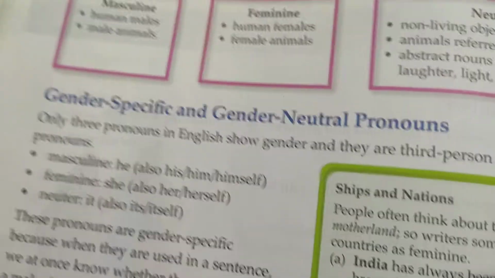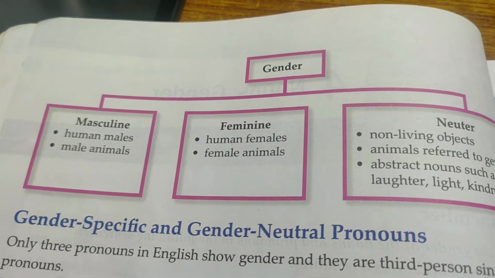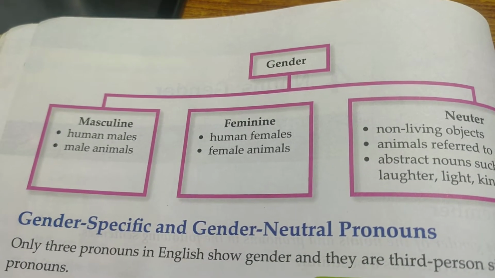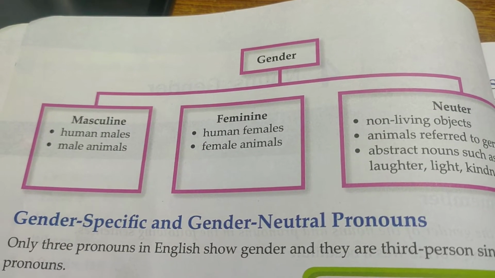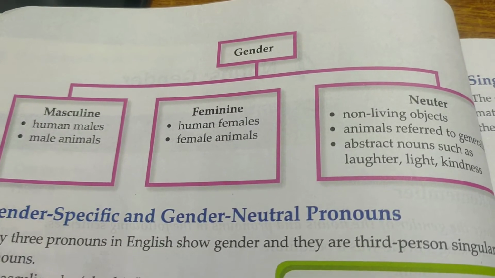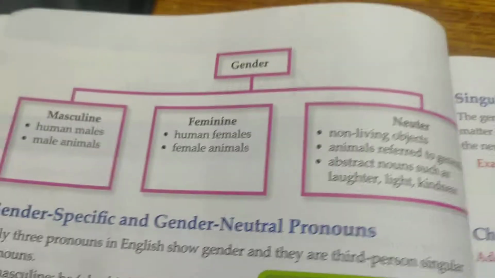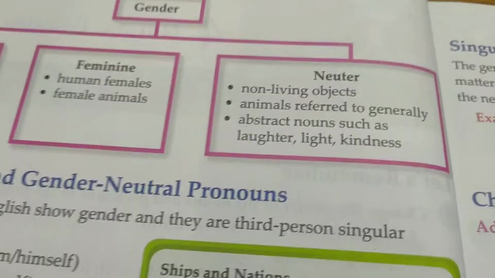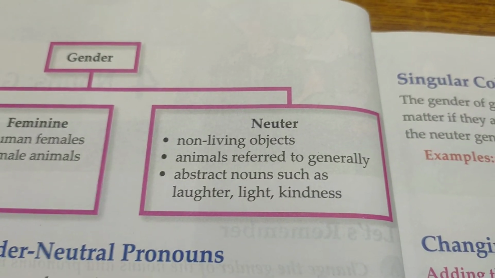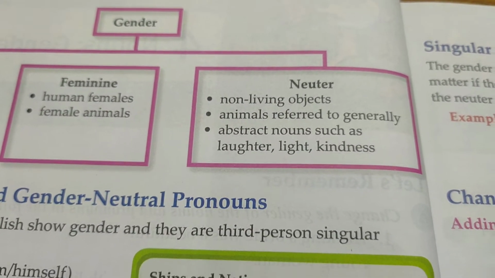Now let us turn the page. Now let's see the gender. Masculine: human males and male animals. When the animals are male and the humans are male, they are masculine. Let's go to feminine: human females, female animals. Now, neuter: non-living objects, animals referred to generally, and abstract nouns such as laughter, light, kindness.